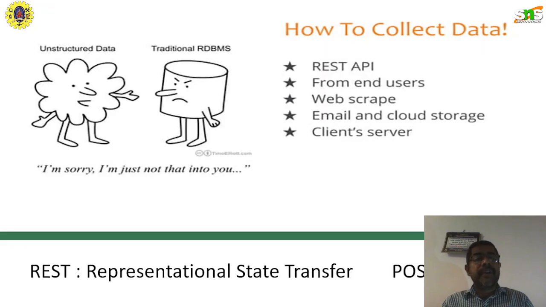So this is one beautiful method: we collect or scrape information from websites and some web applications. Then there are the end users, which is an obvious method. Who is our target audience? We sit with them, ask their questions, and collect feedback from them. From that feedback, we may go with certain analysis.